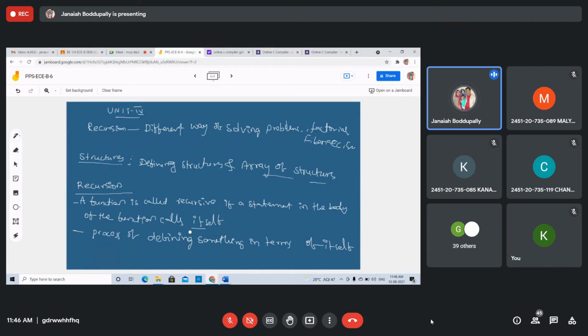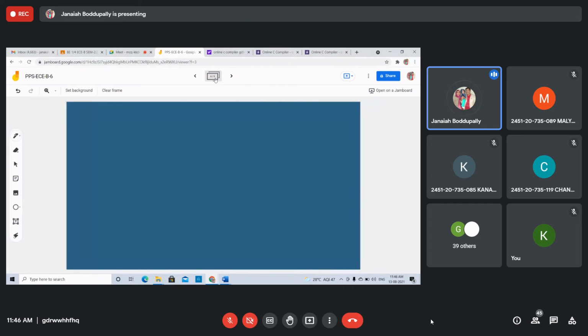A function may call itself directly or indirectly. Same function, we are defining the function. The same function can be written as a statement in the function. That is called a function calling itself, a direct call. Sometimes I'll give an example.